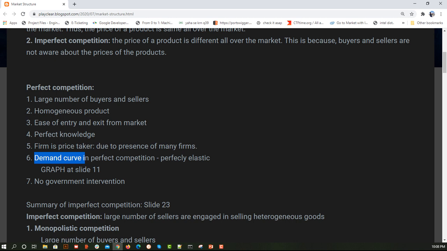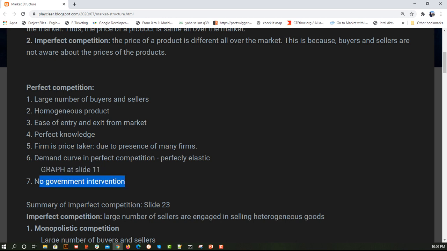Similarly, if I reduce my price from the market price of 11, then because my price is less compared to other competitors, people will come and buy from me. So because of the change in price, there is a huge impact on the change in demand. That's why we call the demand curve here perfectly elastic. Here we are talking about demand in terms of price. The graph we will see when we compare perfect competition and imperfect competition. So for now, just leave this. I'll show it after some time.